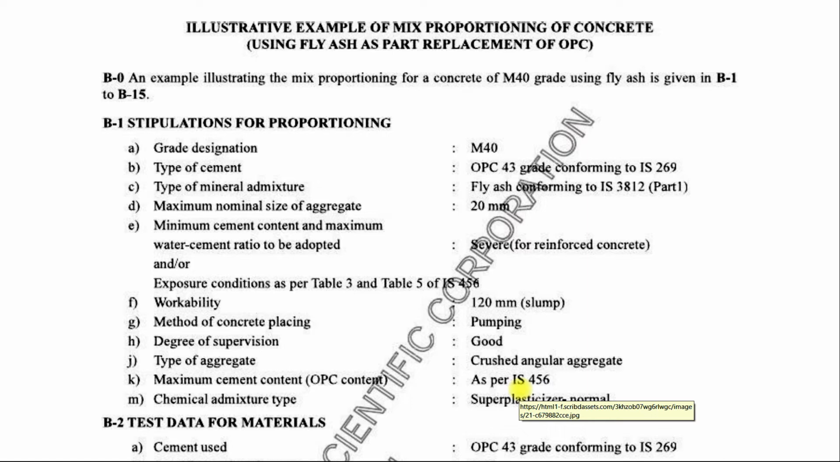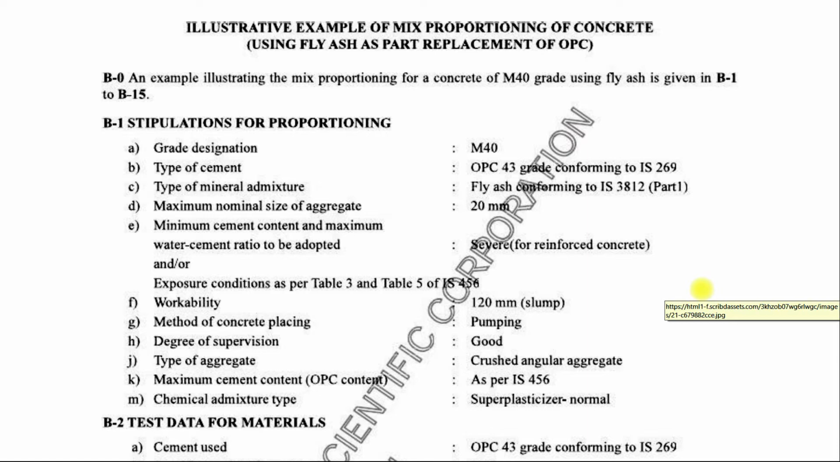Before starting the design mix, these are the stipulations for mix proportioning which are required. Grade designation, type of cement. Cement should conform to IS 269 code. Mineral admixture fly ash. In this example, the fly ash should conform to IS 3812 code.